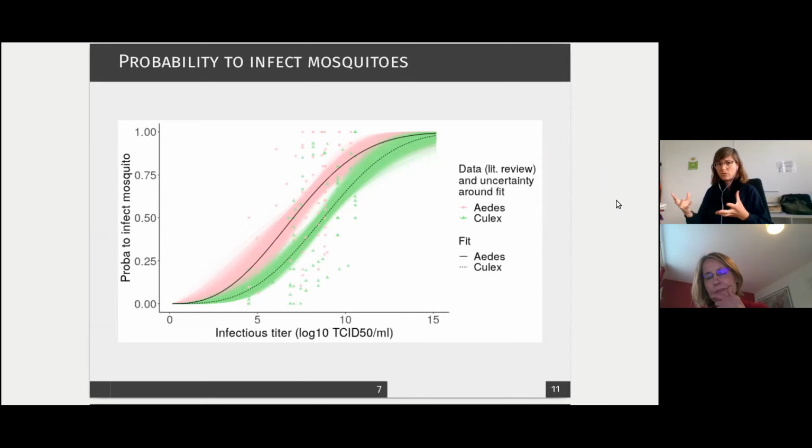So we found that they could have a prominent role in the transmission of Rift Valley fever. But now that we've seen that it could be counterbalanced in some way by the infectiousness of the lambs, I'm curious to see how this will play out in the end.